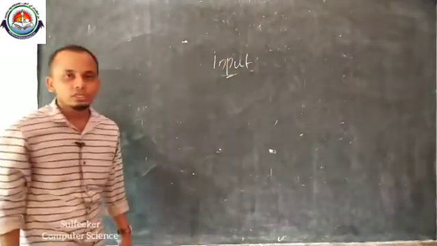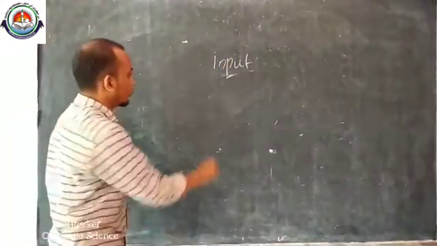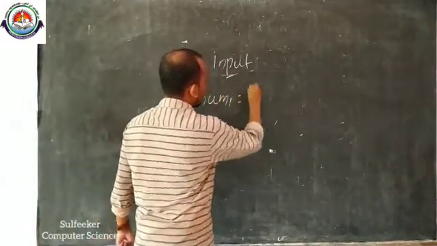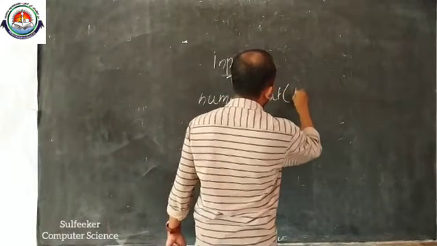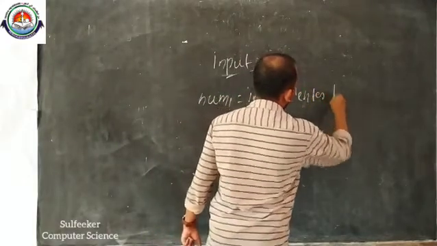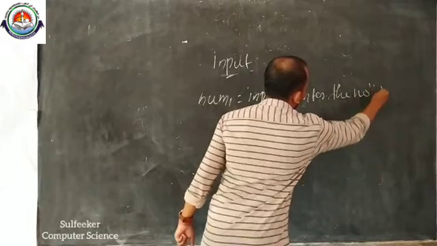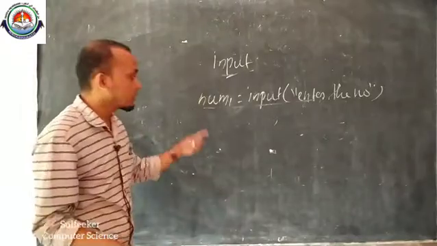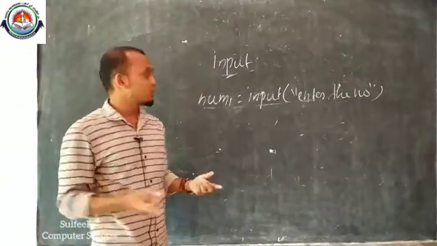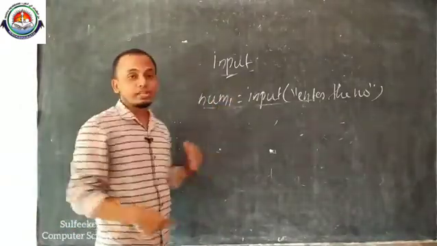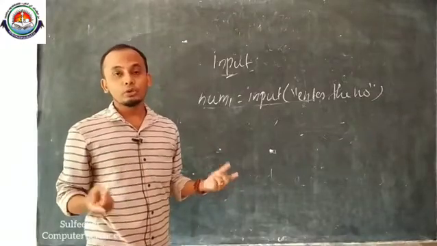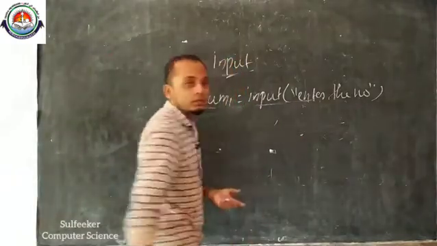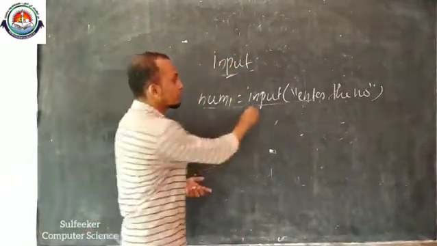Next built-in function is input. For example, num1 equal to input of enter the number. You are already familiar with this code from the previous year. If you want to add two numbers, first one number1, num2 the next number, then sum equal to num1 plus num2. If you want to get the first number, you can use this code.